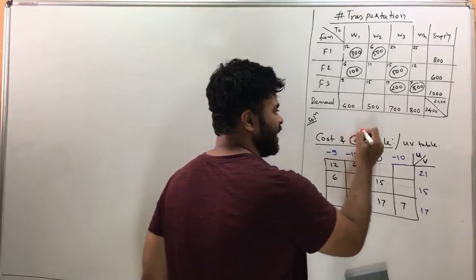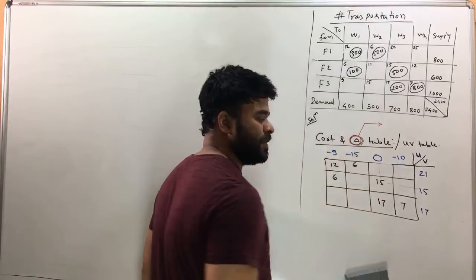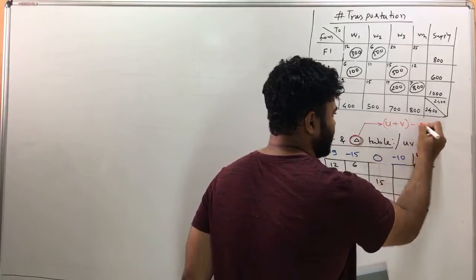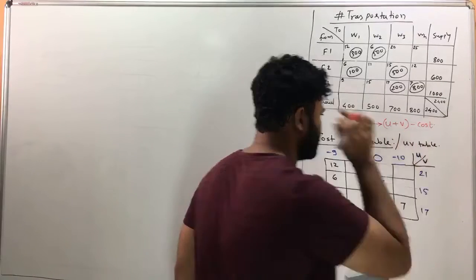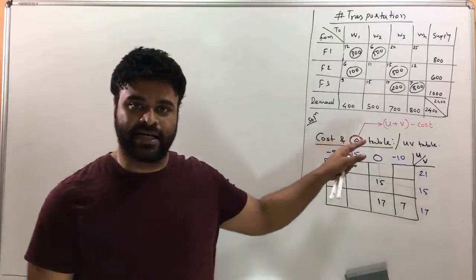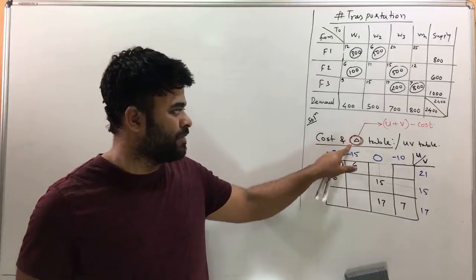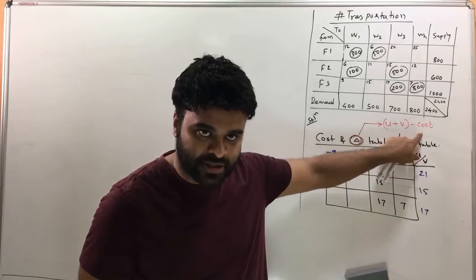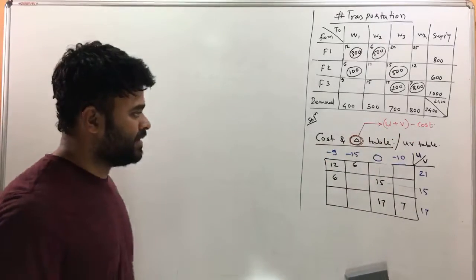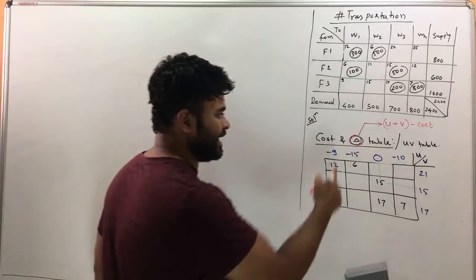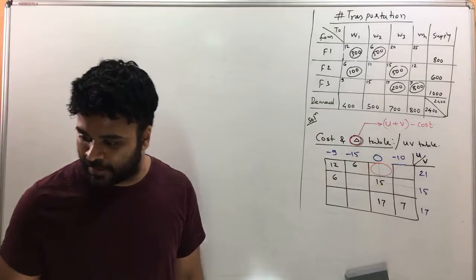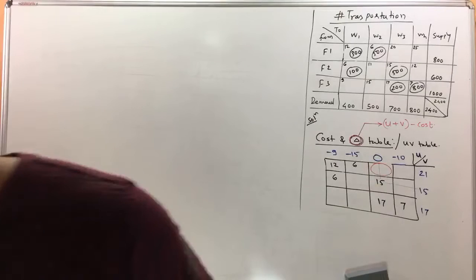Now to find delta, you can use a formula, and the formula here for delta is U plus V minus cost. So you'll use this formula and find delta. Just have to remember the formula: U plus V minus cost. Now how do we do that? For delta, you just put it in a circle so it looks different, and I'm even using the red color. Is the red color visible properly here?